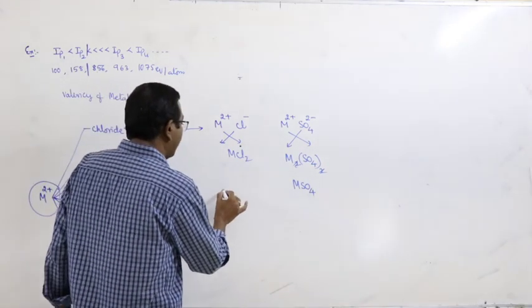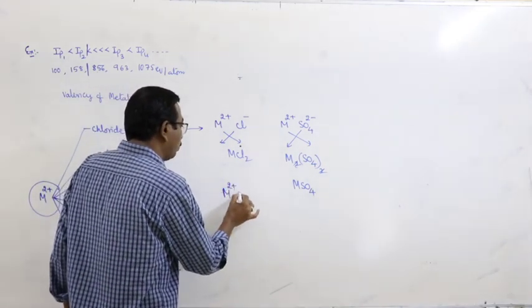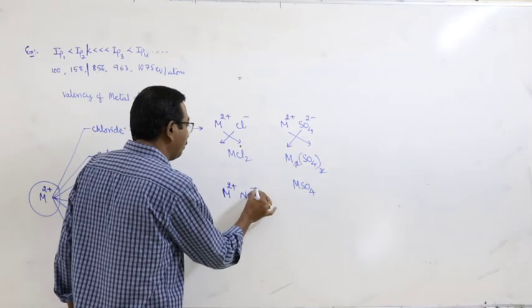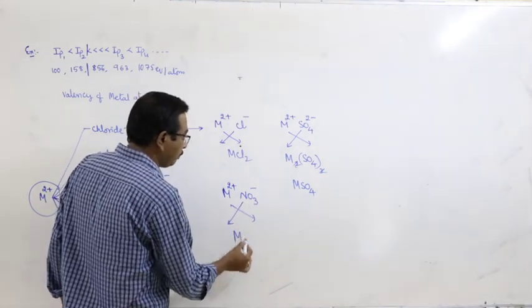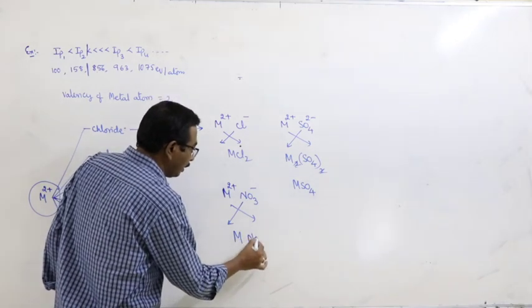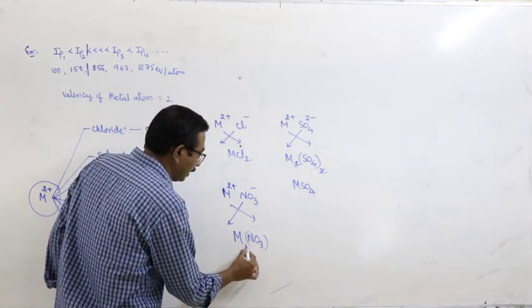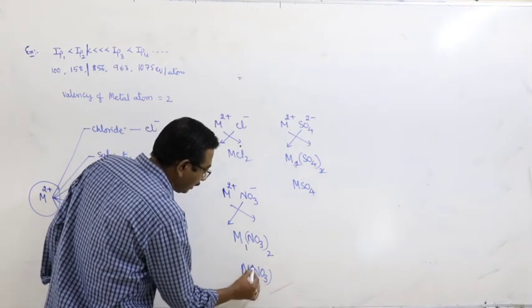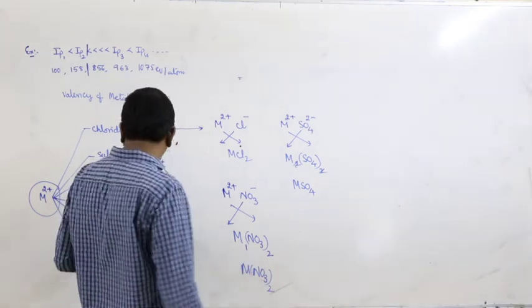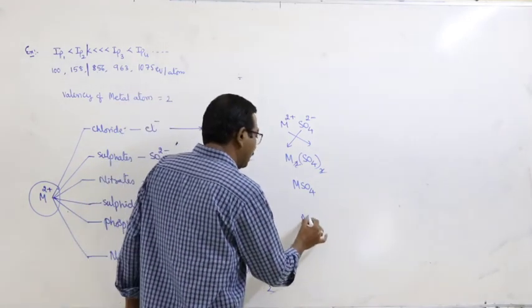Next, nitrates. M2+ and NO3−. This is minus 1, this is plus 2. M1, NO3 taken twice, means M(NO3)2. Next, sulfides.